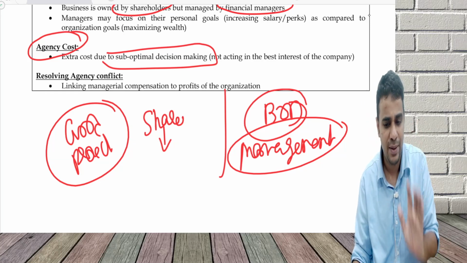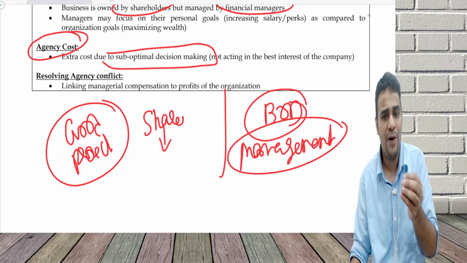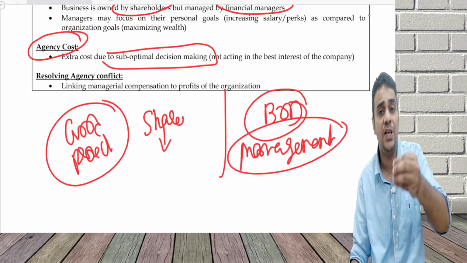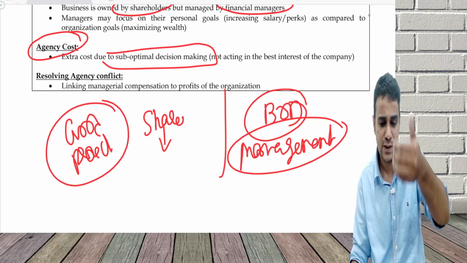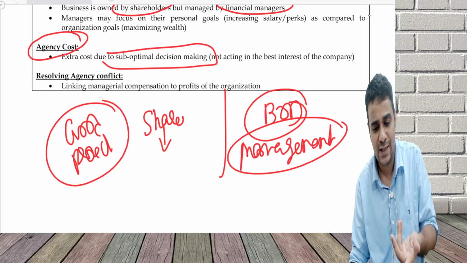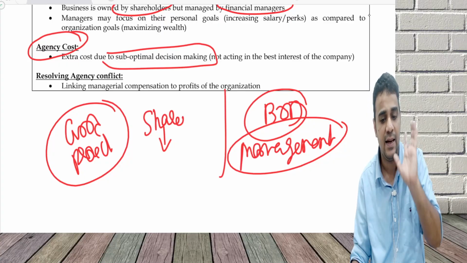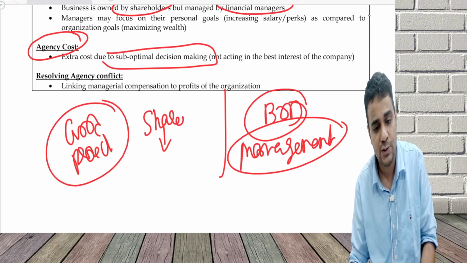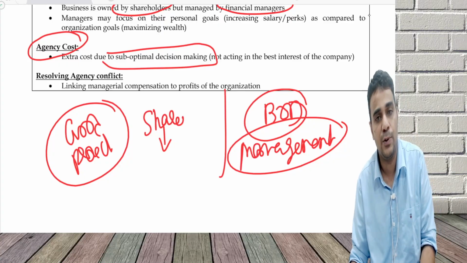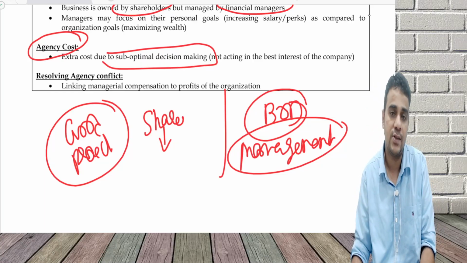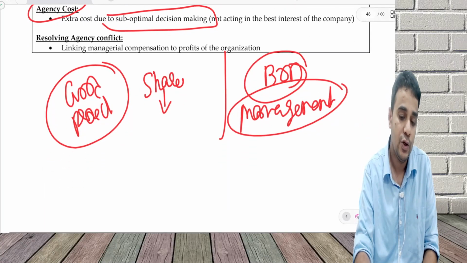Let us not do some extra thing at this point of time. If I do this extra thing, initially, whenever you do a project, losses can happen, and if losses happen, I will be questioned unnecessarily. Why take all this headache? Let's not do the project, because he is acting in his personal interest. He is only bothered about his salary and his perquisites. He is not bothered about the interest of the company.